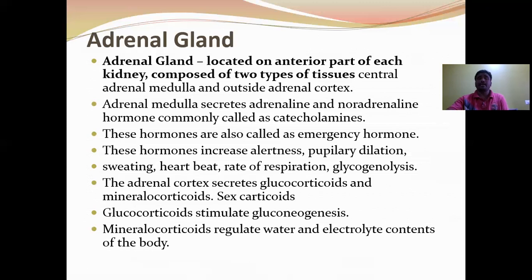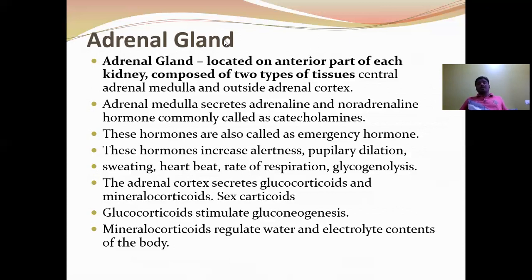Next, the adrenal gland, also called the suprarenal gland because it is located on the anterior part of the kidney, is composed of two types of tissues: the central adrenal medulla and the outer portion called the adrenal cortex. The adrenal medulla is derived from the ectoderm. It secretes two hormones, adrenaline and noradrenaline. They are commonly called catecholamines because they are derivatives of aromatic amino acids.